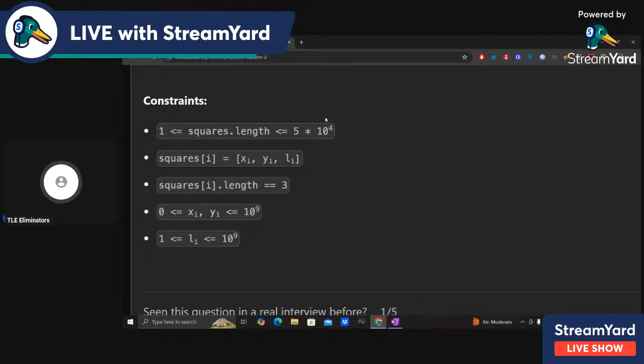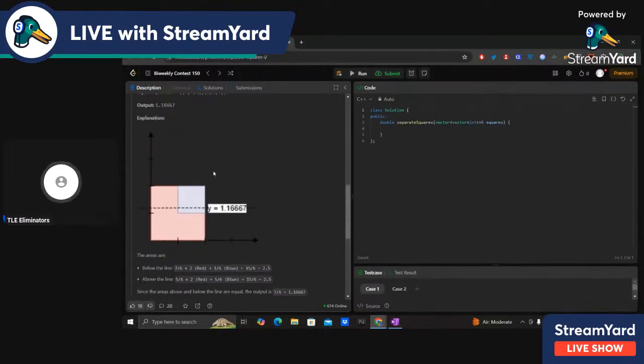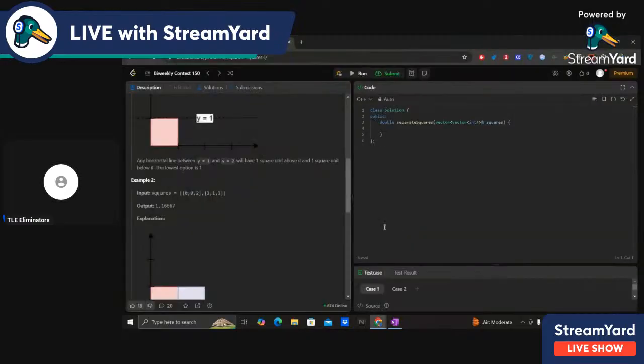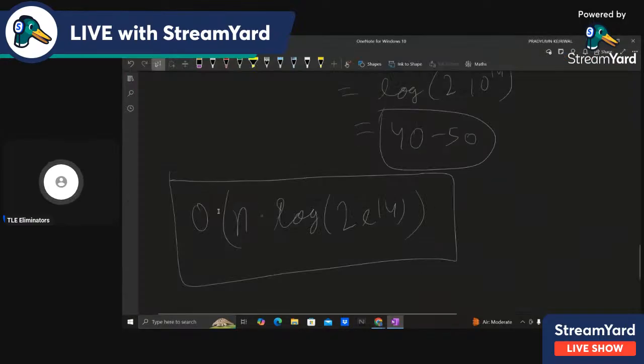Right now I can't really think of any O of n solution. The best I can think of is binary search, which is n log 2e14. I can't think of anything better than that. But technically speaking, this is also O of n because the log factor is just a constant. But okay, that is just a technicality.